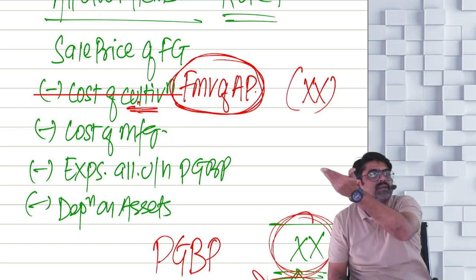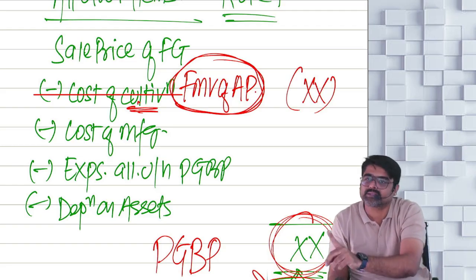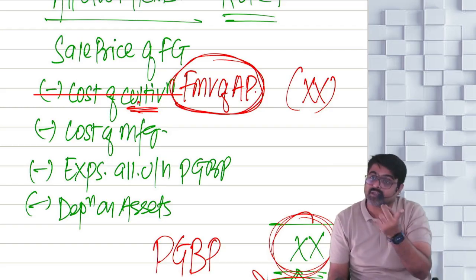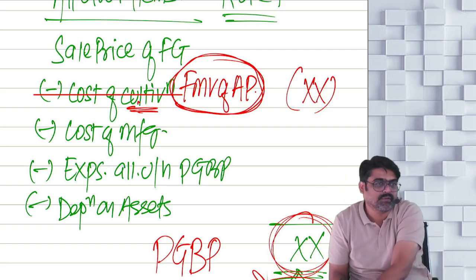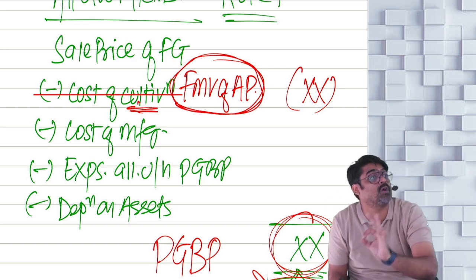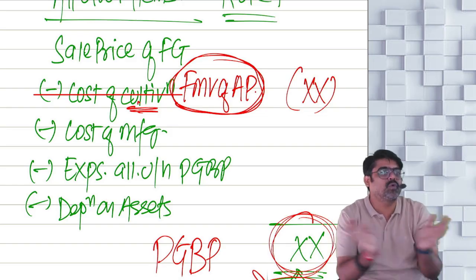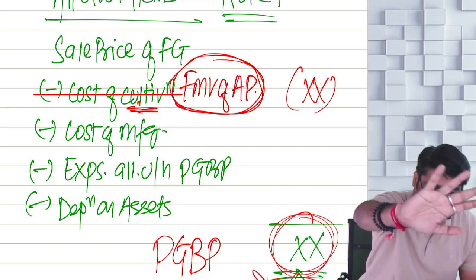The moment the fair market value of the agricultural produce is reduced, the profits relating to agriculture as well as the cost of cultivation are both considered here only. So now whatever profit will remain, that will be your pure business profit. No need to split that. See, 1 minute, see.